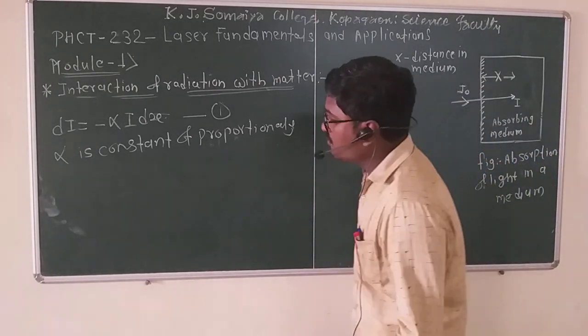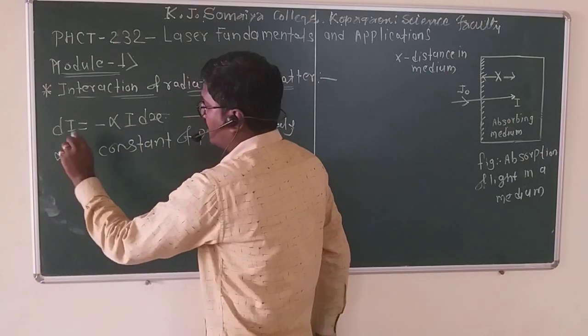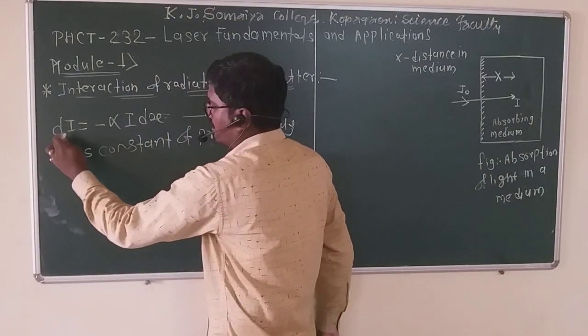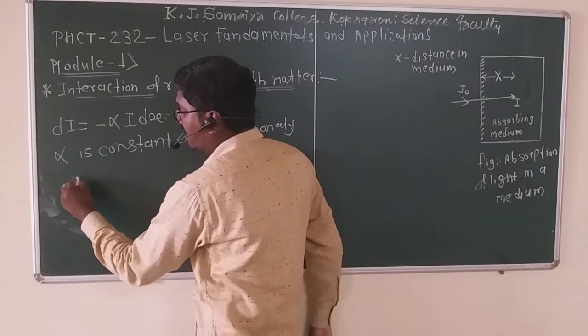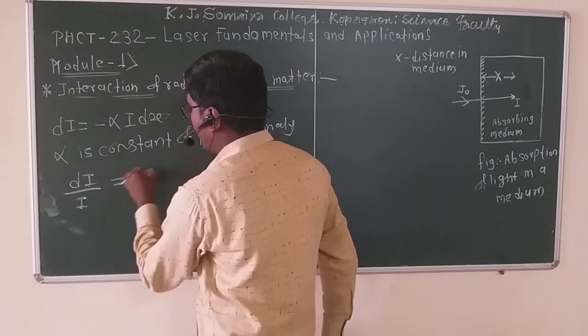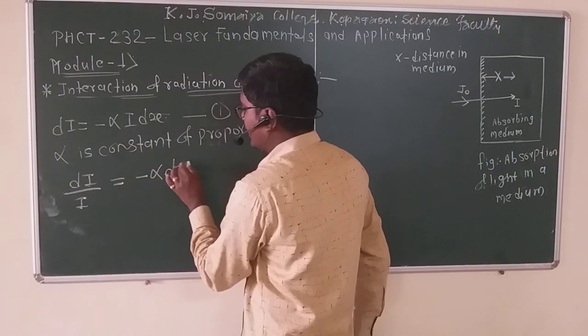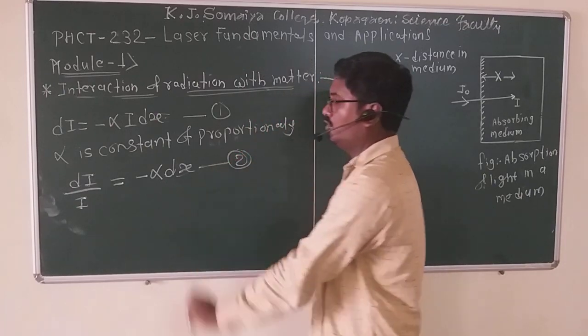Equation 1 can be written by transferring I to the other side: dI divided by I is equal to minus alpha dx, equation number 2.